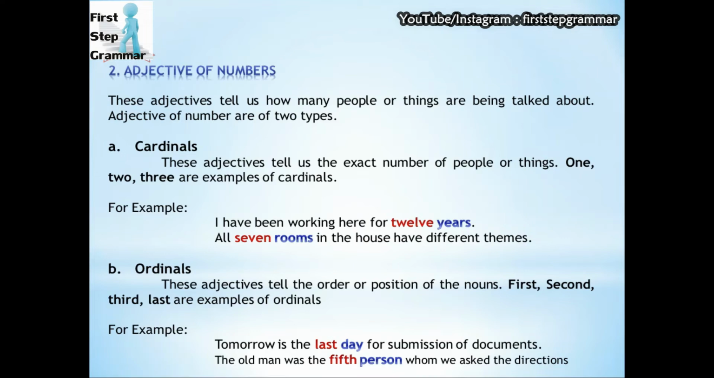Second type is ordinals. These adjectives tell the order or position of the nouns. First, second, third, fourth, fifth, last are examples of ordinals. For example, tomorrow is the last day for submission of documents. In this sentence, we can see day is the noun and last is the adjective which is describing its position. In the second sentence, the old man was the 5th person whom we asked the directions. In this sentence as well, 5th is describing the position of the person.